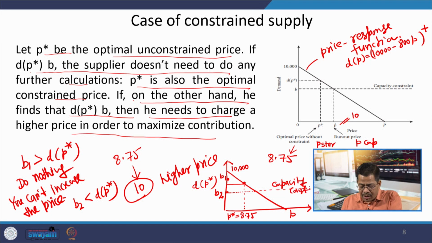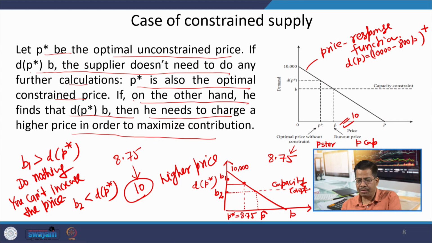The point of intersection of this capacity line and the price response line gives you the optimal price for this constrained capacity, and I am calling this P cap. We call this P cap the run out price.